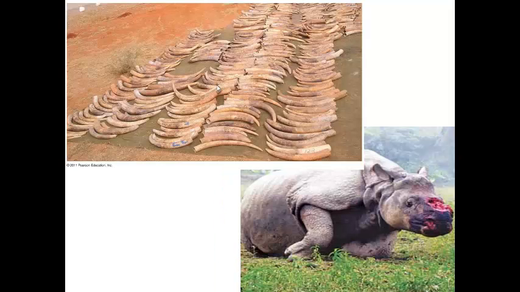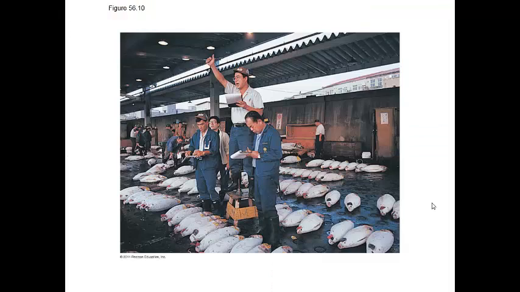Here we see over-harvesting, over-hunting. On this page right here you have elephant tusks that were hunted for their ivory. We see rhinoceros tusks that were over-hunted for their supposed medicinal purposes. Overfishing is a huge problem worldwide, reducing population sizes in oceans and other areas of the world.